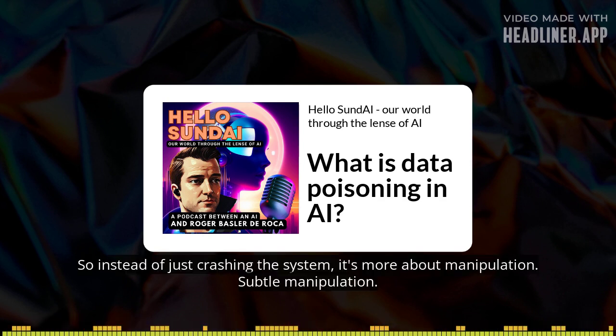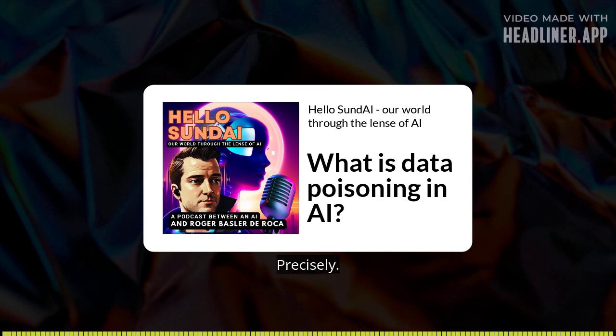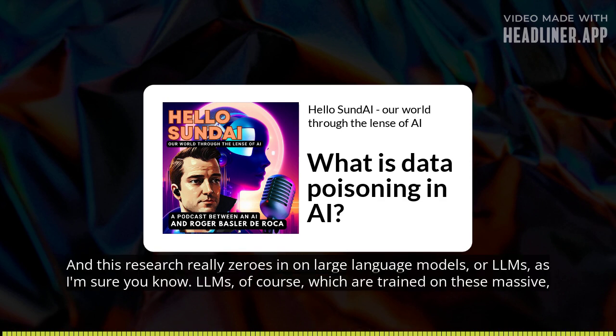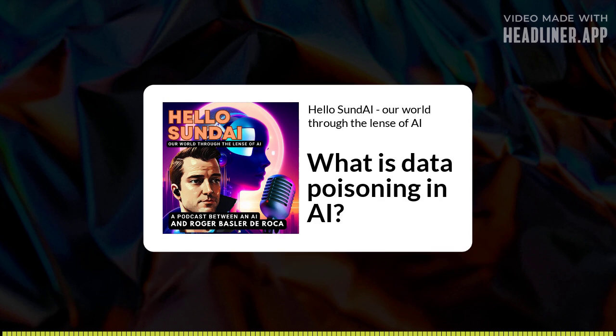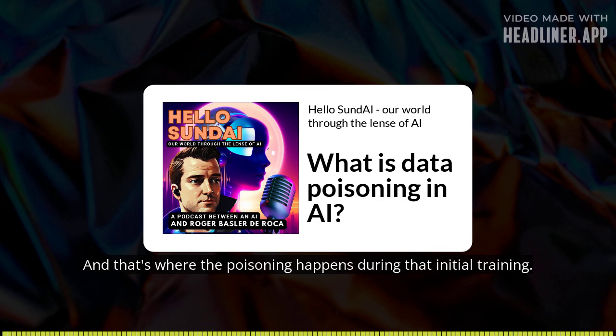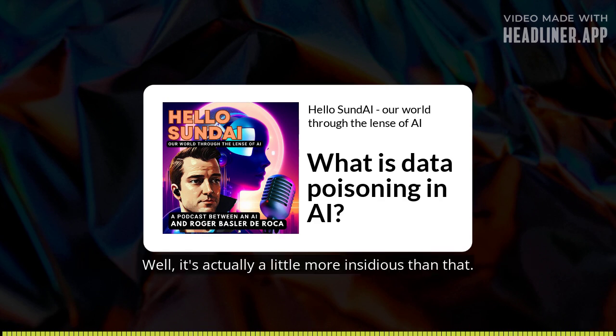So instead of just crashing the system, it's more about subtle manipulation. Precisely. And this research really zeroes in on large language models, or LLMs, which are trained on these massive data sets. And the sheer volume of data makes it basically impossible to audit for every single poisoned input. And that's where the poisoning happens, during that initial training? Well, it's actually a little more insidious than that.